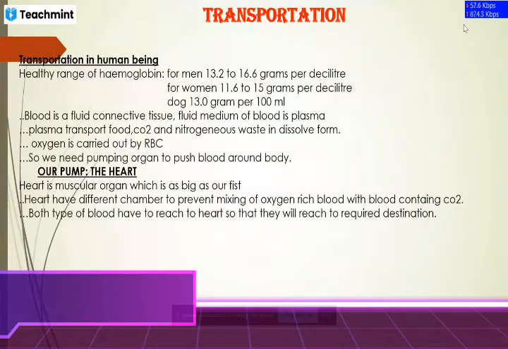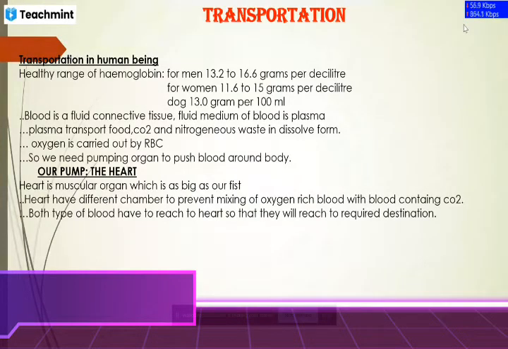The next point is important: how is oxygen carried? This is carried out through the RBC. Do you know the full form of RBC? Red blood corpuscles. So oxygen is carried by the red blood corpuscles.